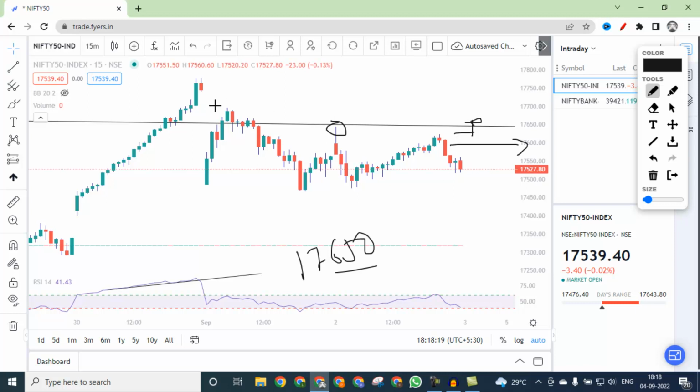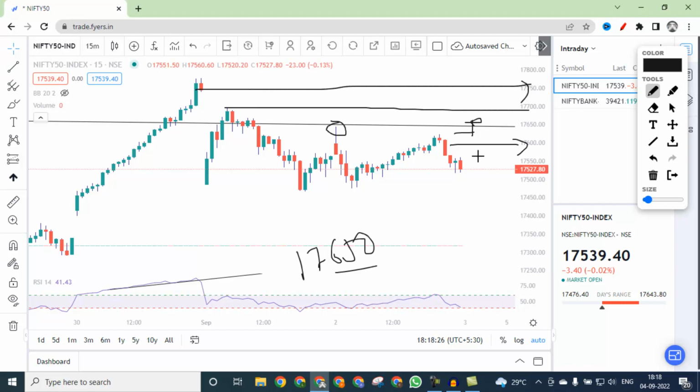Below 17,600 will be a stop loss, and our first target would be near 17,700 and 17,750. If it opens gap up, flat we have seen, gap up we are seeing. If it opens and closes above this trend line that I have drawn, that is above 17,650, then near 17,600 we will keep a stop loss, and our target would be 17,700 and 17,750 on the upside.